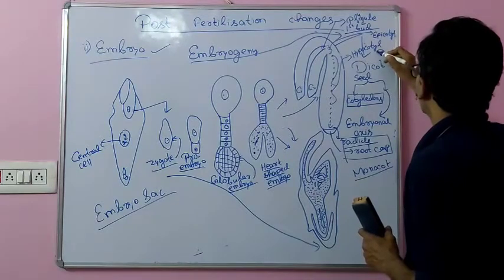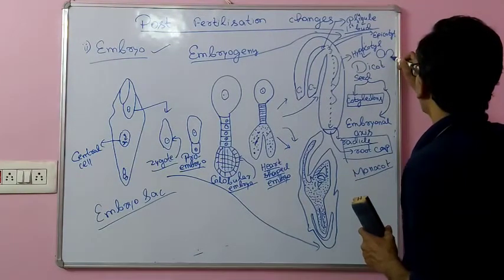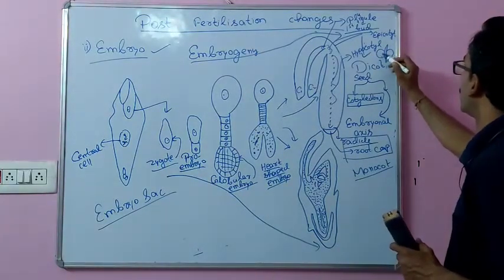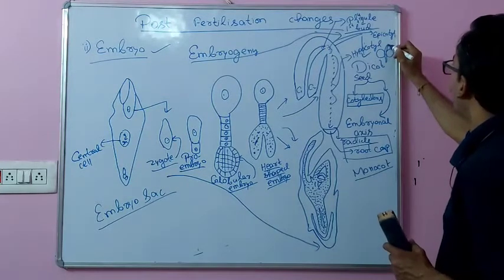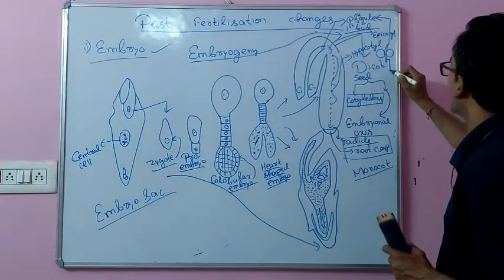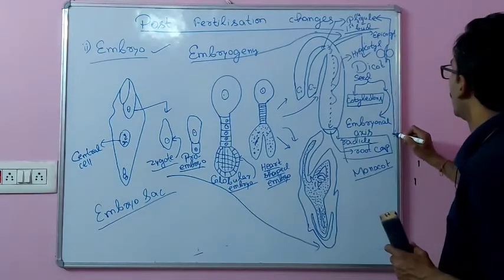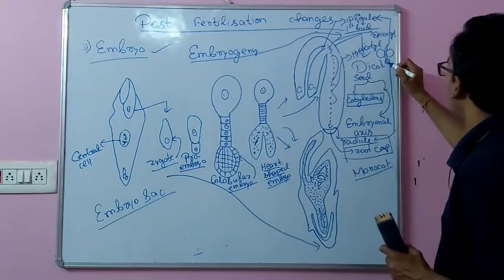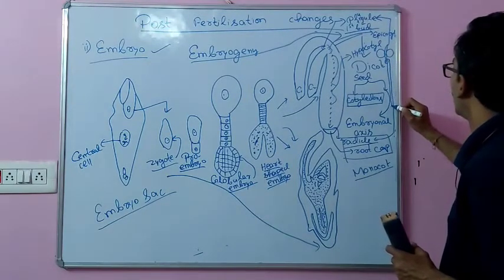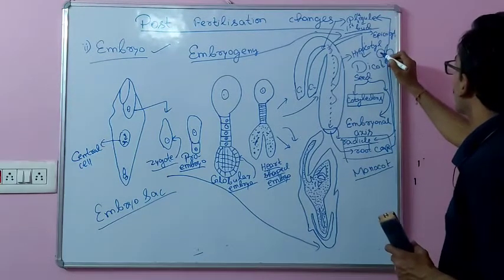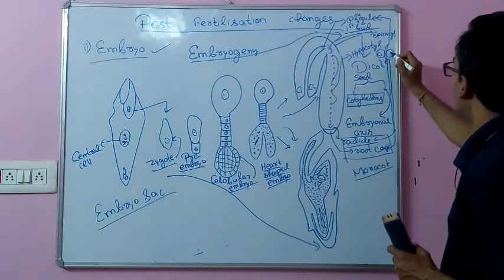Suppose these are the two cotyledons, in which this is an embryonal axis that is present in between the two cotyledons. The upper part is called plumule, and the lower part here is called radicle, which is surrounded by this part called root cap. Here one cotyledon says C1, another cotyledon says C2.